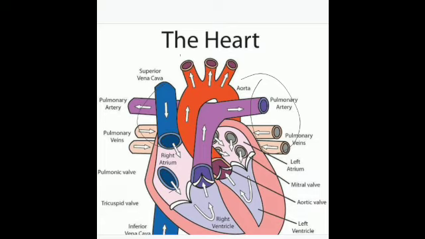These are the specialized muscles which are present in the heart. And what is the speciality of these muscles? That is, they help in the contraction and the relaxation, and they never get tired. So they are responsible for the endless working of the heart, which never stops till a person dies. Is that clear?